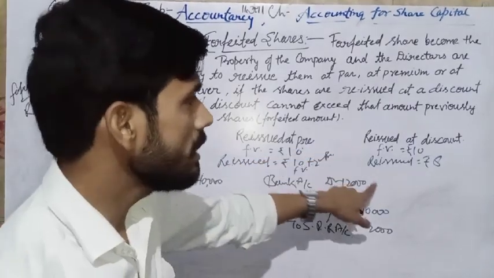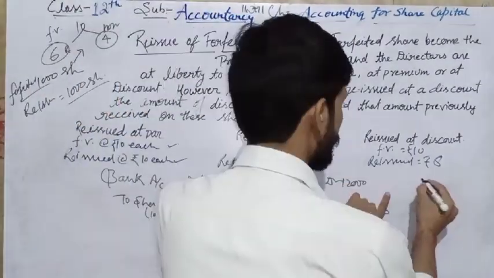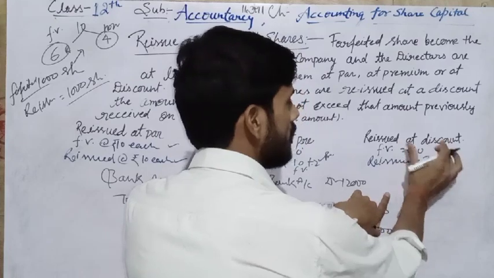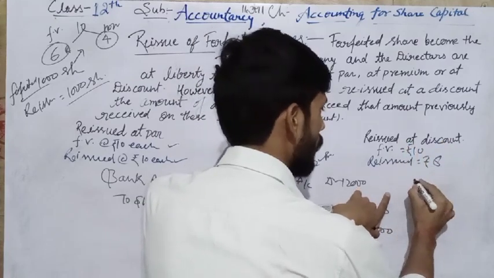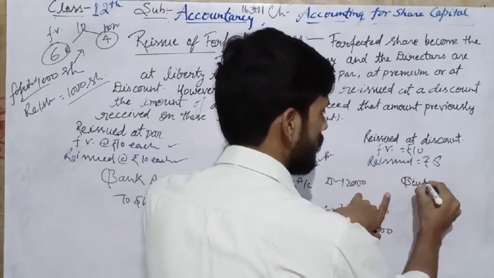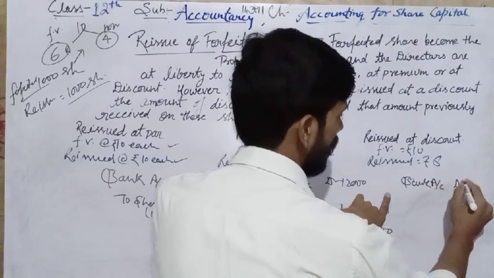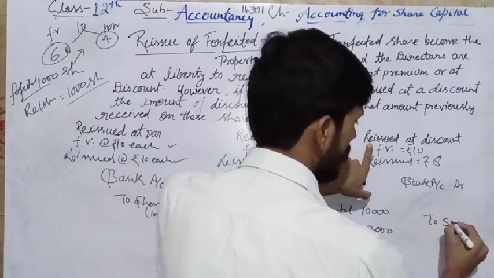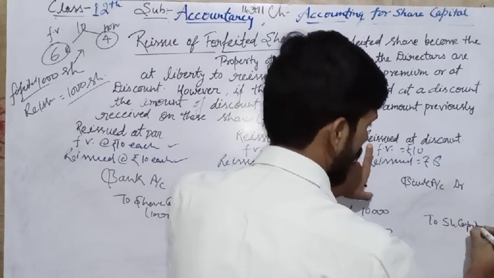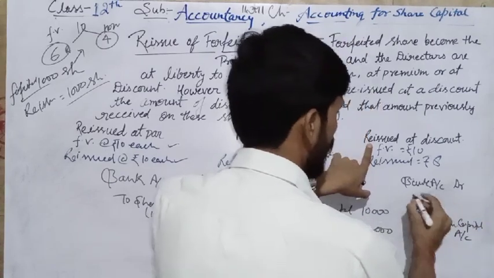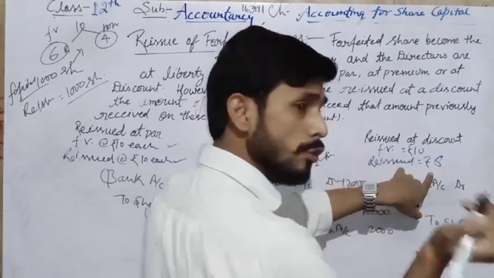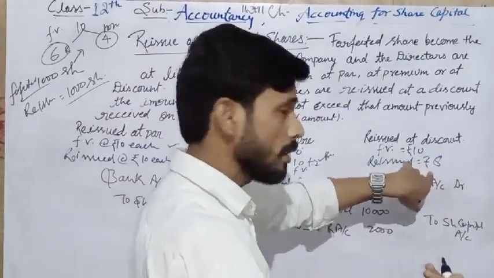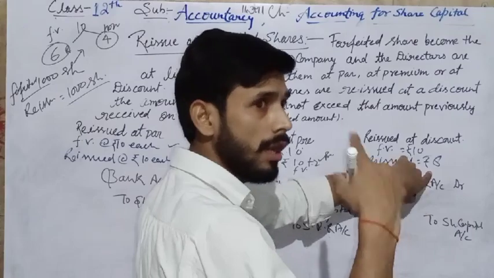When the company reissues at a discount, the company receives the amount in the bank account, to share capital account. Here the company reissues at 8 rupees, so it receives 8 rupees on each share.